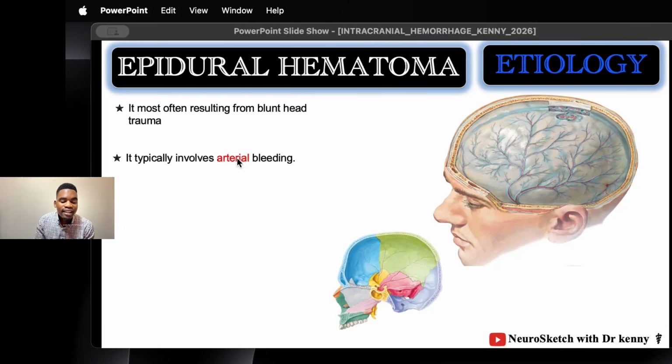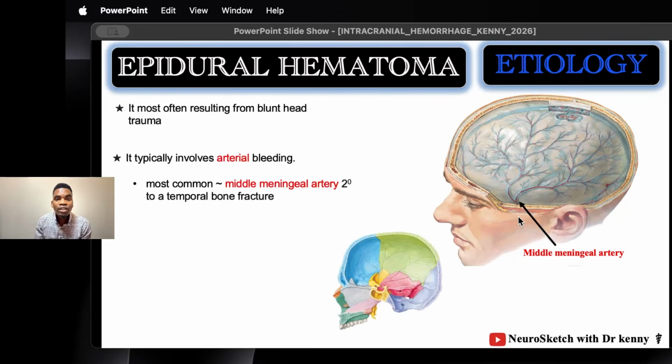Epidural hematoma is an arterial bleeding. This is worth noting. It's bleeding from an artery. And if you want to be specific, you say it's bleeding from the middle meningeal artery. The middle meningeal artery is the most common artery implicated in epidural hematoma. Most of the time, if someone has epidural hematoma, it would be due to the middle meningeal artery. Most of the time, not all the time, and this accounts for a greater percent. Now, you remember that the middle meningeal artery is related to these bones here, the parietal temporal region, and remember we have the pterion, and we say pterion is the weakest point of the skull.